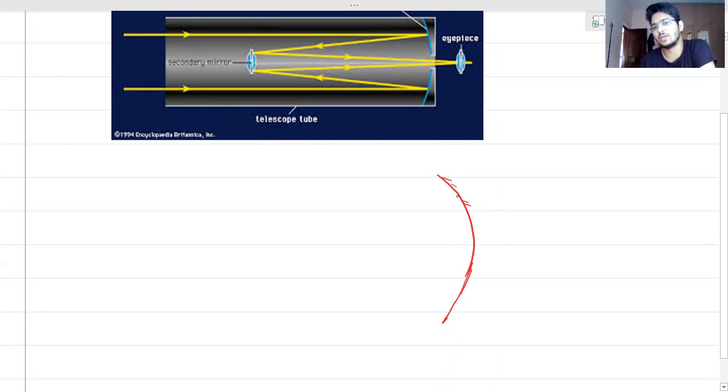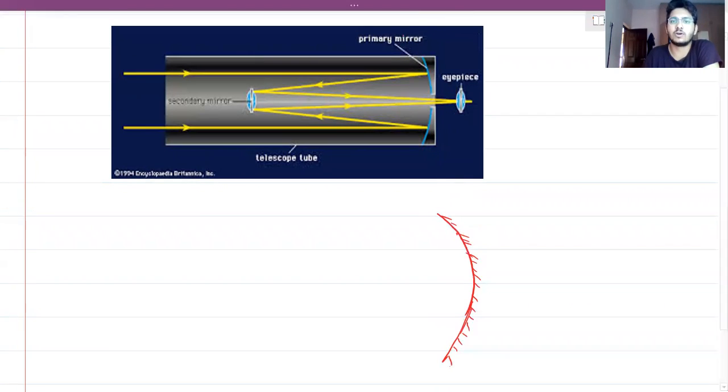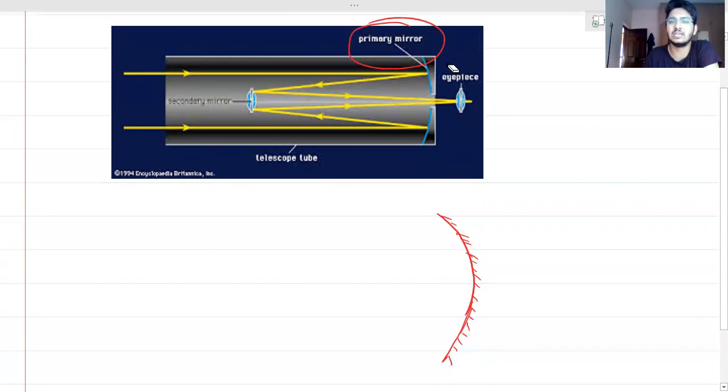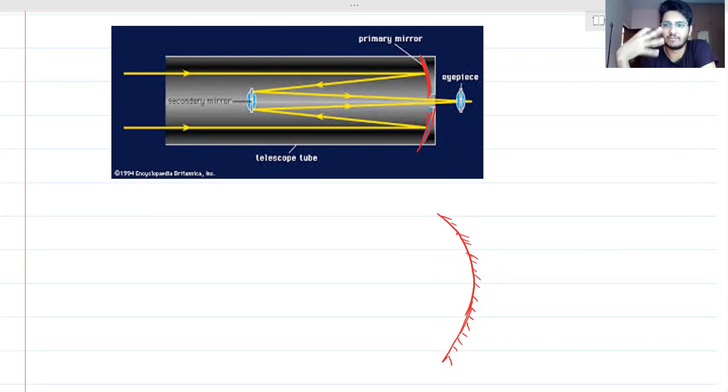Did you see the concave mirror? It's not much clear, but I think from the ray diagram you should be able to tell. Right? देखो इन्होंने दिखा यहाँ पे. Primary mirror is written here. That primary mirror is what? Concave mirror. Gap रहने दो, let there be gap. That's not an issue. Gap होने से क्या होगा? Nothing will happen. The reflection will still take place, right? इससे क्या फर्क पड़ेगा? Our main concern is reflection. Reflection to take place. बाकी सारे देखो.